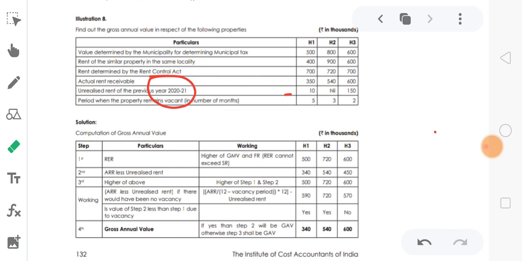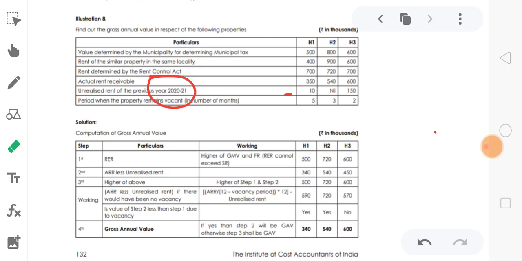Here we see the actual rent received less unrealized rent, as if there would be no vacancy. That's why step 1 is the expected value, and if step 2 is less than step 1 due to the vacancy, then step 2 is the gross annual value; otherwise step 3 shall be the gross annual value.